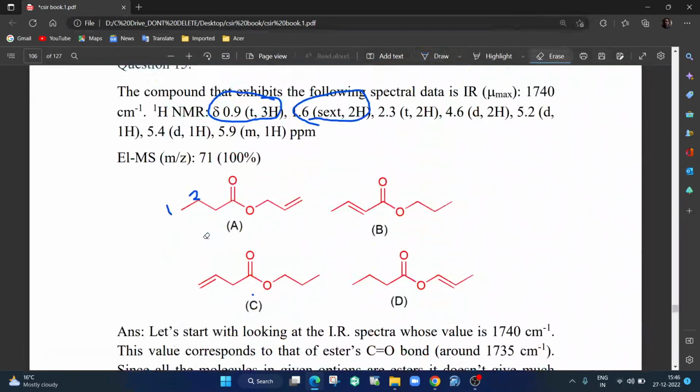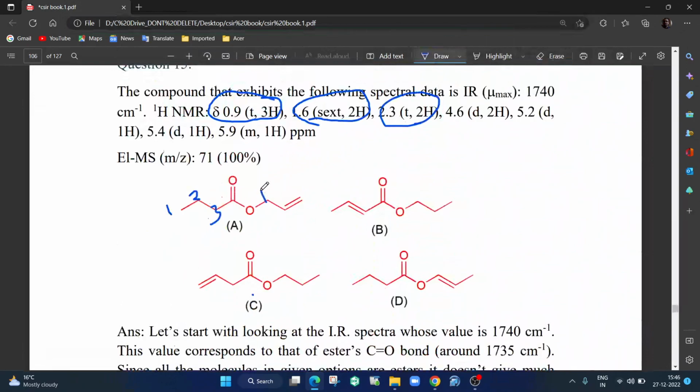This CH2 is beside another CH2, so it should show a 2 proton peak as a triplet because the carbonyl carbon does not have any hydrogen. So a 2 proton peak triplet at 2.3, quite high. So this is also done.